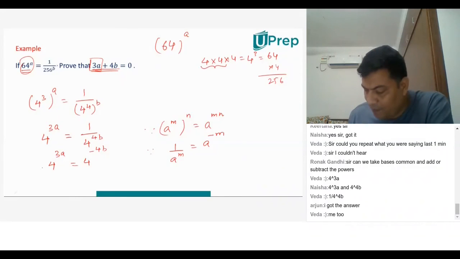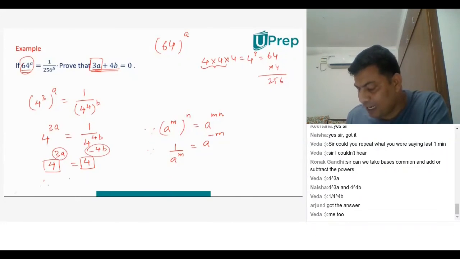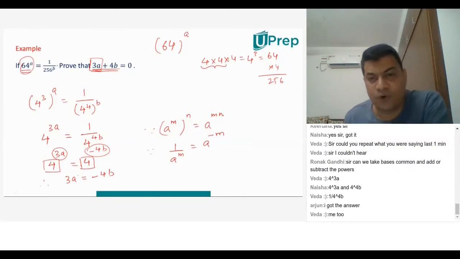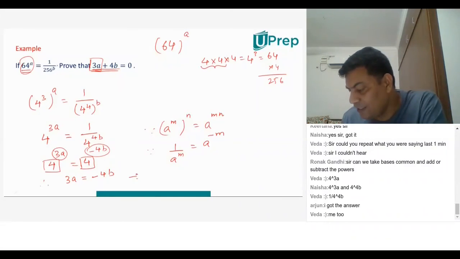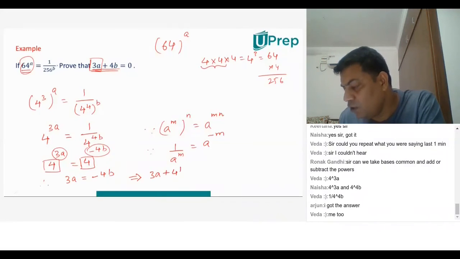That's it. Your base is same. Your base is same. Therefore, your power should be equal. Therefore, can I say 3a is equal to minus 4b? Yes. So therefore 3a is equal to minus 4b. That implies that 3a plus 4b is equal to 0. Hence proved.